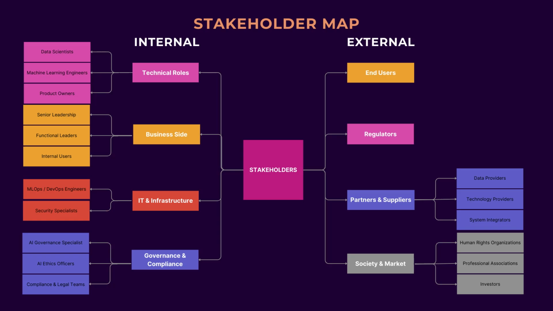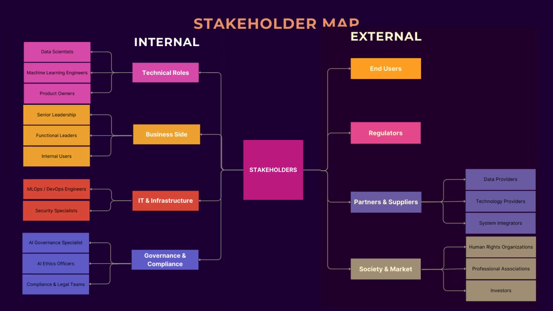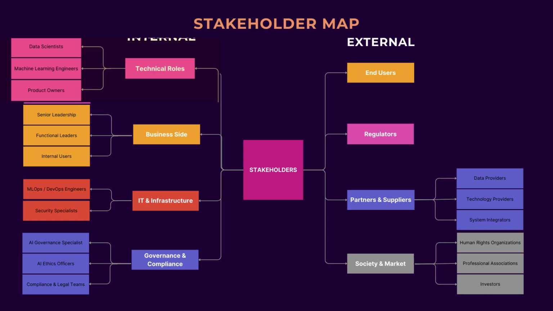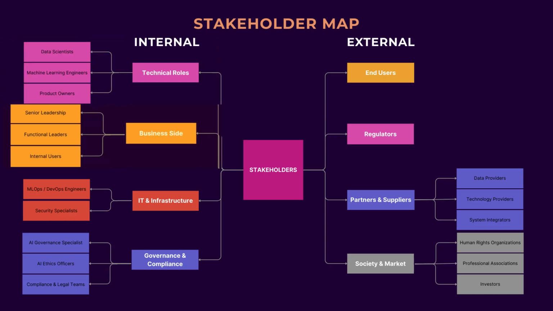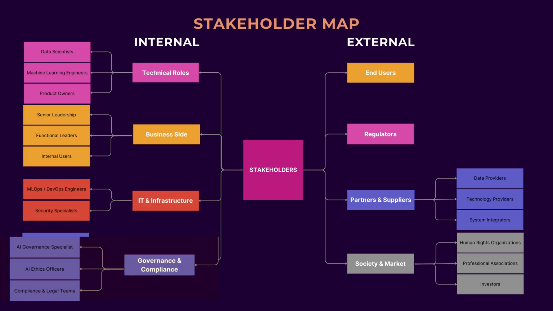Before you is the complete ecosystem of participants in a modern AI system. It is divided into two large domains: internal, those inside your organization, and external, everyone who interacts with the system from the outside. On the left, inside the company, we see four key functional blocks. These are the technical teams that directly develop the technology. The business side, from senior leadership to internal users. The IT and infrastructure teams that ensure the solution's reliability and security. And finally, a critical block, governance and compliance. Our legal, ethics, and compliance specialists who ensure adherence to established rules.